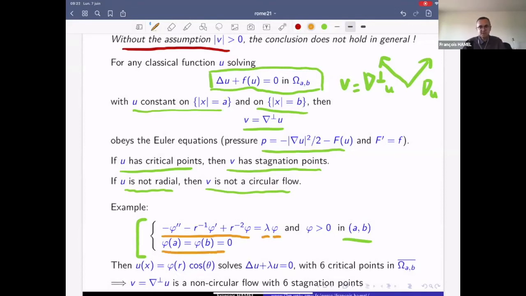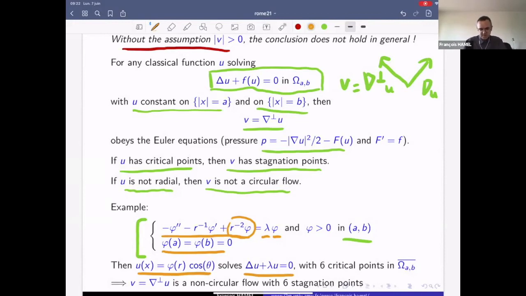But what is this operator? The first two terms correspond to the Laplace equation for a radially symmetric function, and then because of this additional r minus 2 coefficient, we can say that the function u of x, which is phi of r times cosine theta in polar coordinates, solves this semilinear, which is actually linear, equation: the eigenvalue problem Laplace u plus lambda u is equal to 0.